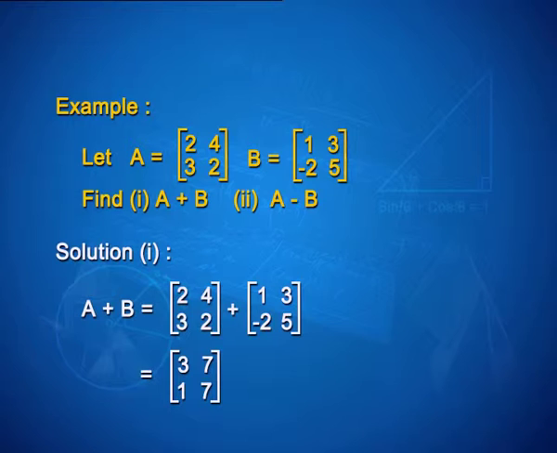Adding 2 plus 1 gives me 3 as the first element, 4 plus 3 is 7 as the second element of the first row. Similarly, 3 plus minus 2 gives me 1, and 2 plus 5 is 7. So, A plus B is [3 7; 1 7].